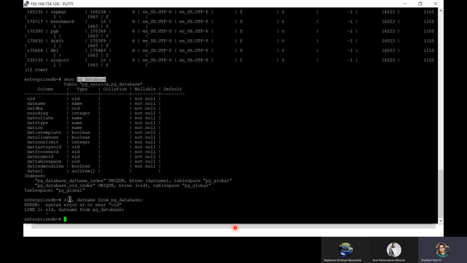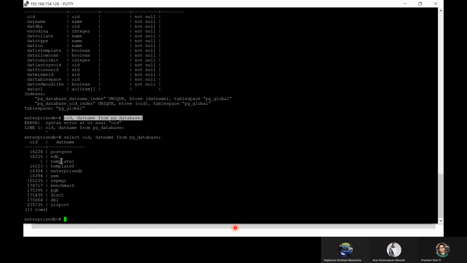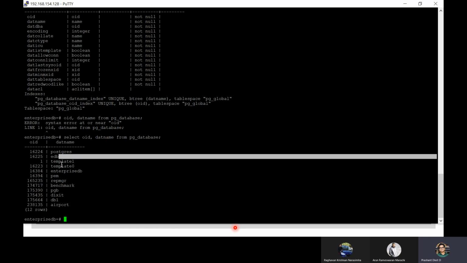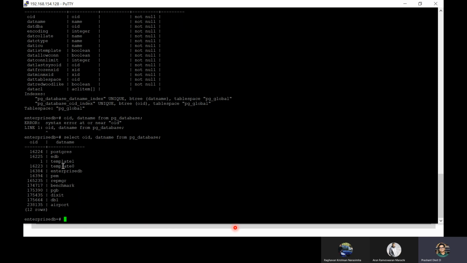What's the mistake I did? Oh, select oid, datname, and this. So you're getting me? Right. So using this method of querying this table called pg_database, basically this is a view, right? If you query this pg_database, you can also get the same information, like template1 and template0, the names of the databases that are present.